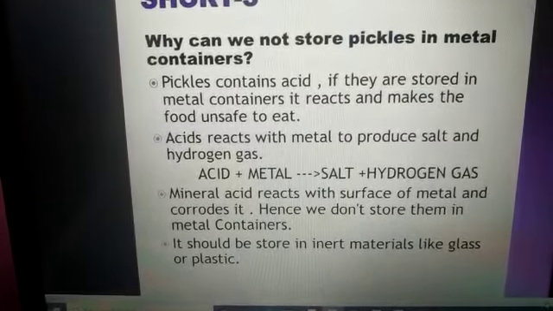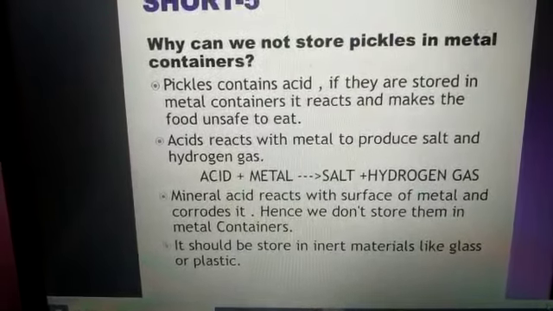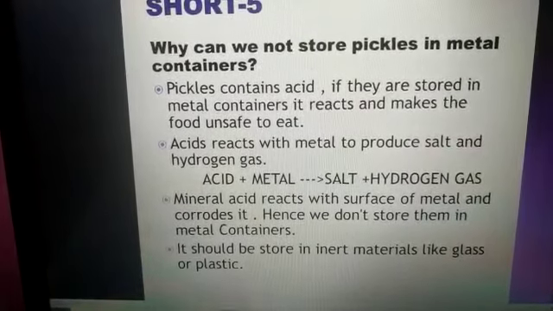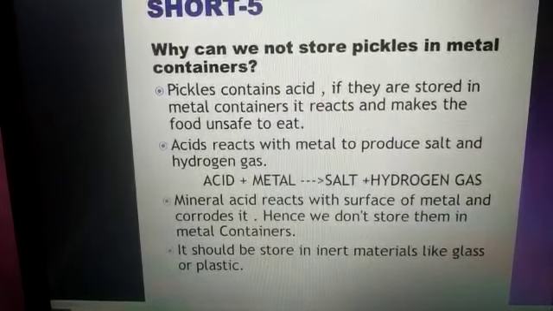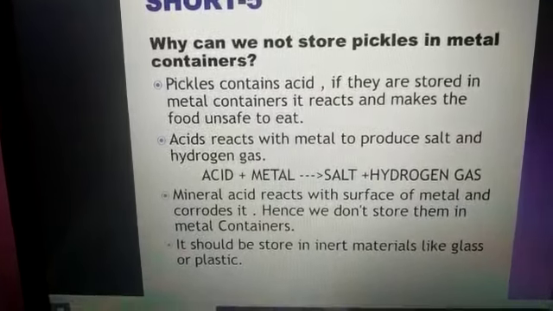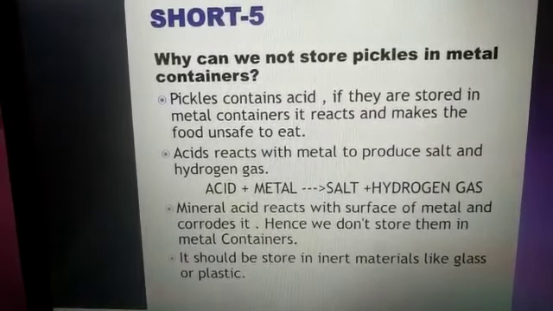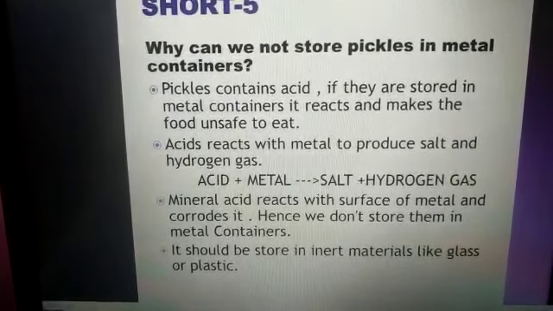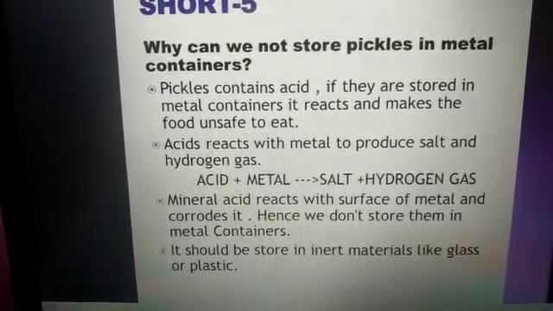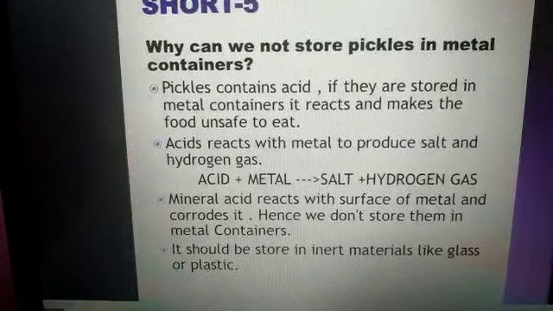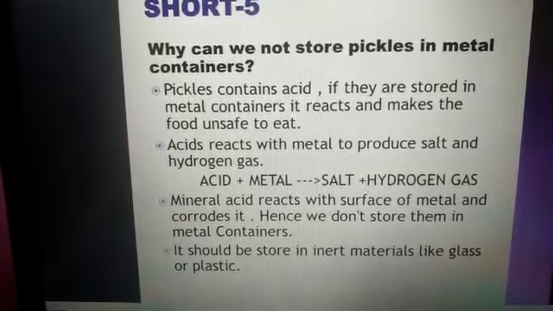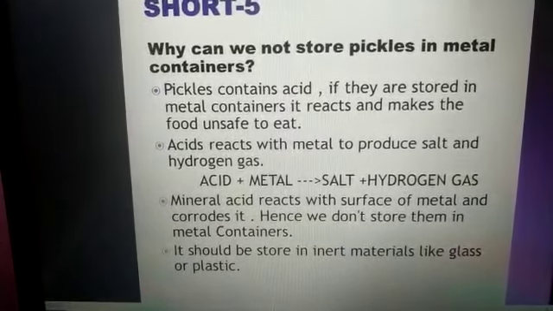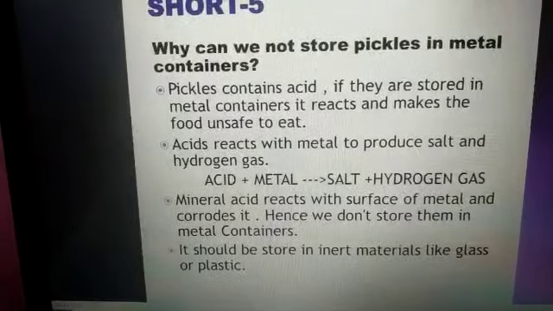If we do not remove the tarnished layer which is deposited over silver, and we leave the silver as it is to get more polluted, then it will become corroded also. Okay. It should be stored in inert material like glass and plastic. See beta, what do you understand by inert material? Inert means non-reactive. Inert atmosphere means where reactive materials are not present, or you can say air is not present. Okay students?